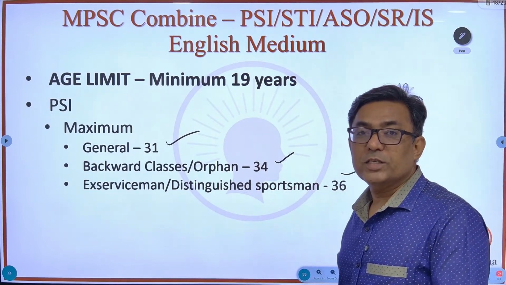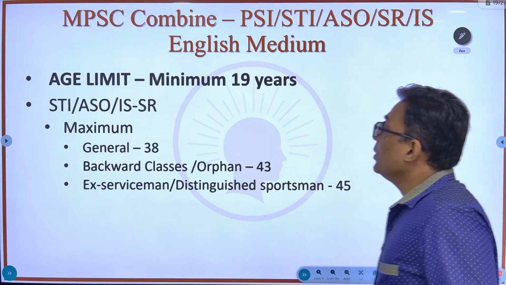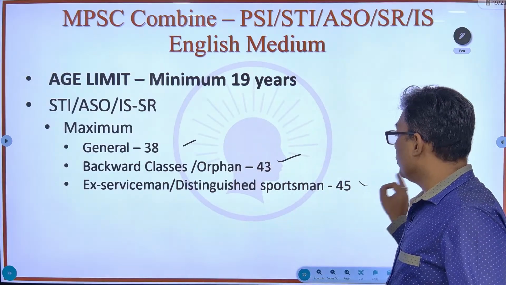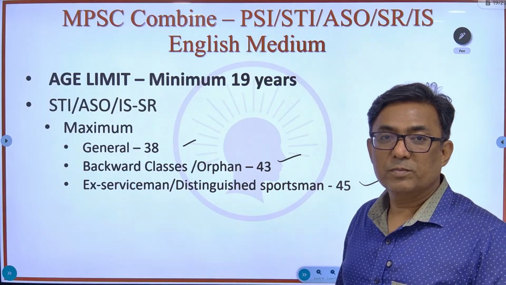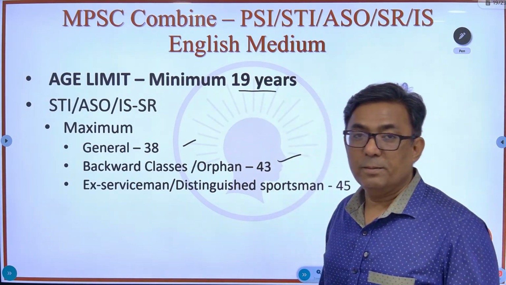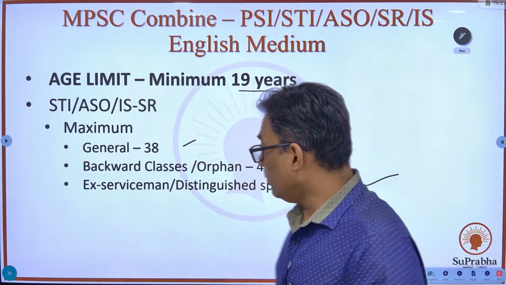For other posts, the age group is maximum 38 for general, 43 for backward class, orphan, and for ex-servicemen or distinguished sports person, it is 45. That is the maximum. Minimum for everybody is 19. That is the age group.